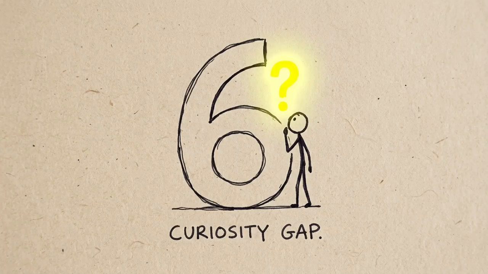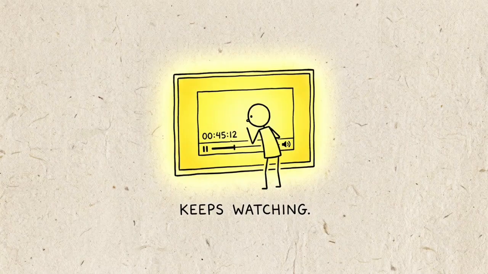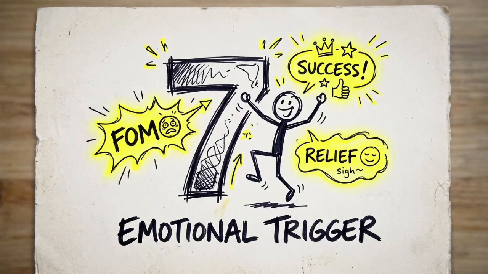Prompt number 6, the curiosity gap. Write a script that creates a curiosity gap in the intro and resolves it only at the end. Every section should leave a question unanswered. This keeps people watching.